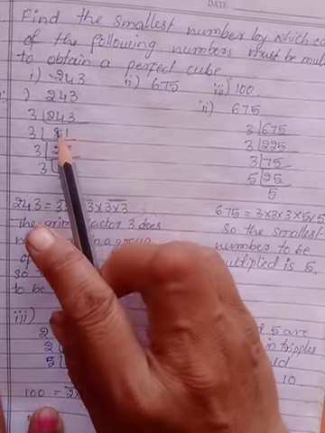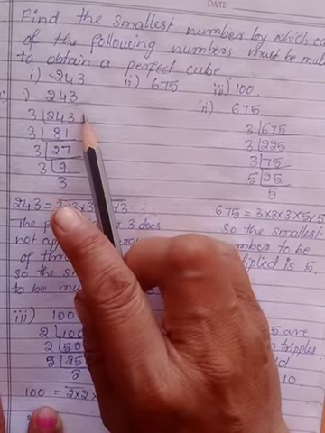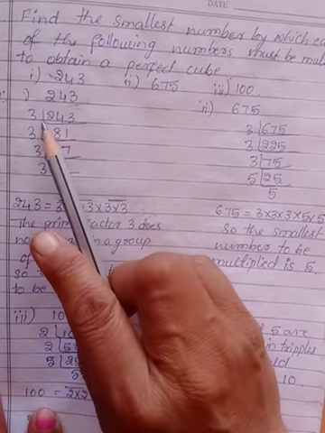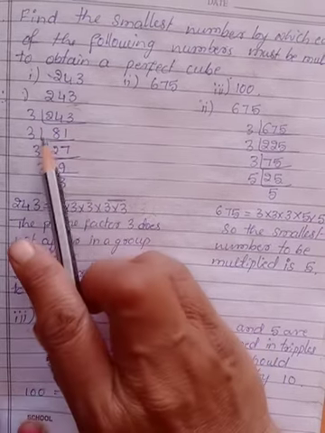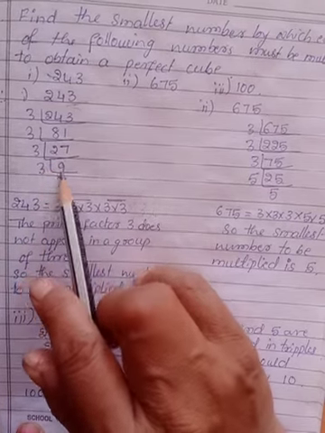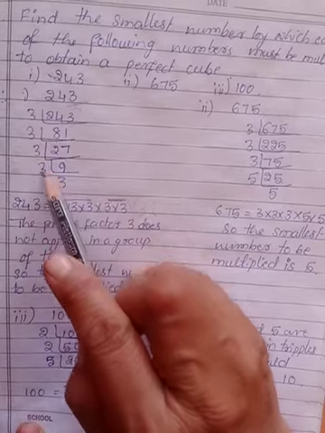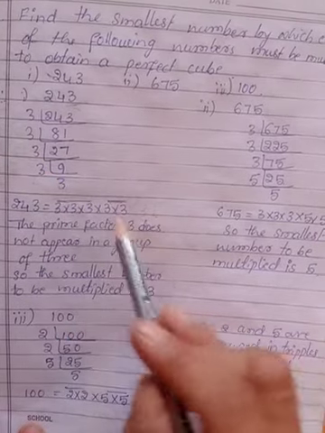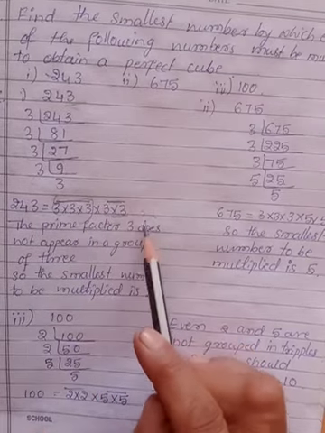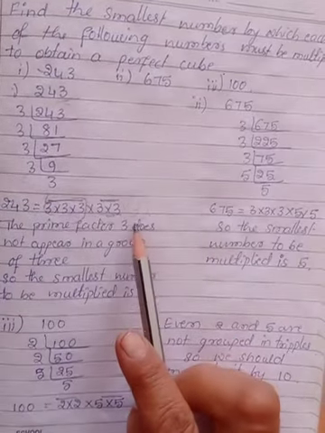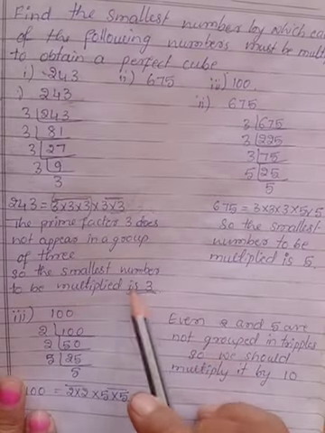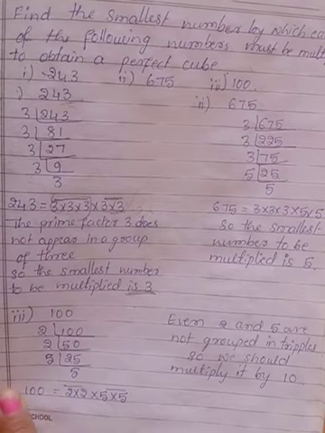243, factorize it. Ending with 3, so we can't start from 2. You should check for 3. 4 plus 3 is 7, 7 plus 2 is 9, hence it is divisible by 3. 3 eights are 24, 3 ones are 3, 3 twos are 6, 3 sevens are 21, 3 nines are 27, 3 threes are 9. So 3 is repeated 5 times. One group we can make as a triple, and one more 3 is required. 2 threes are there, one more 3 is absent. That is the number we should multiply to make it a perfect cube.